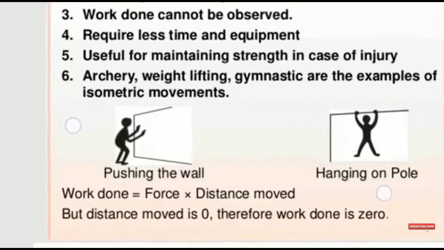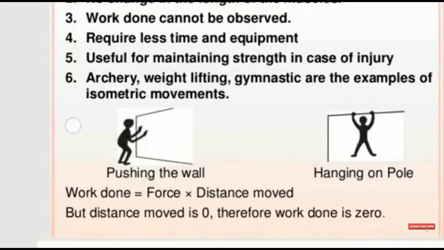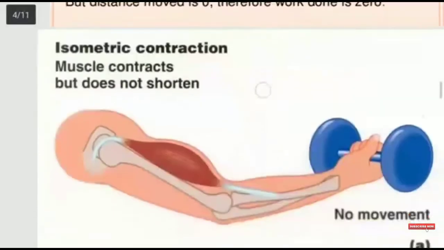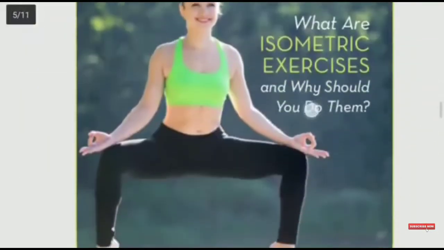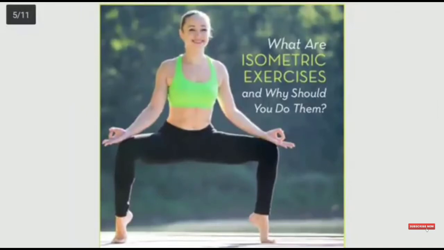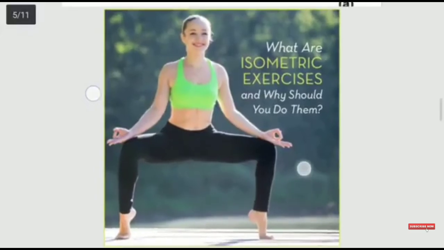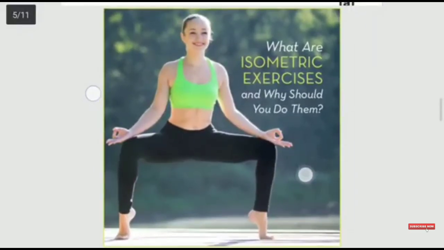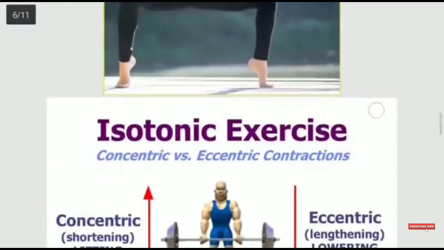That means the person who applies force will be in a constant posture. You will be holding on in a particular posture without movement. You can see that type of movement in the case of holding something strenuously. For example, a dumbbell, if you're keeping it in a particular position, that is also seen in the case of some postures of yoga. There will be continuous stretching, but the movement is 0.